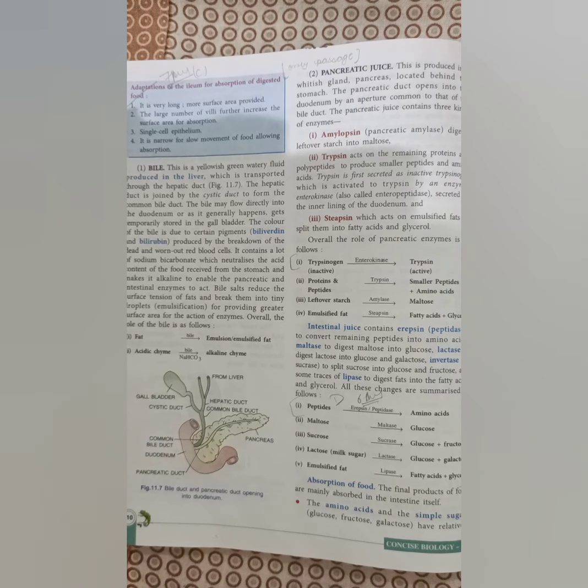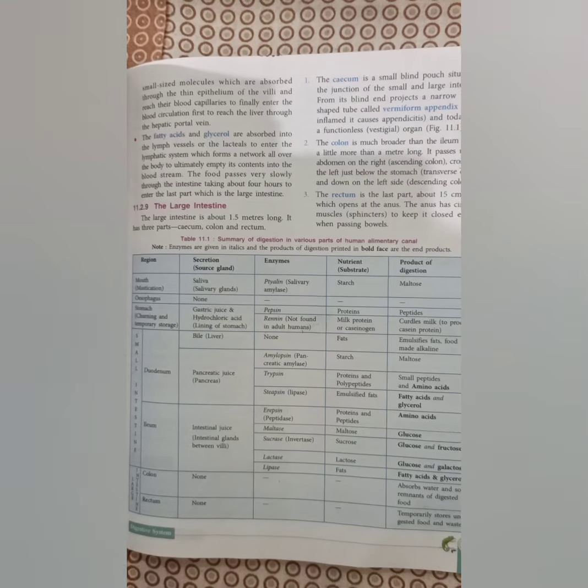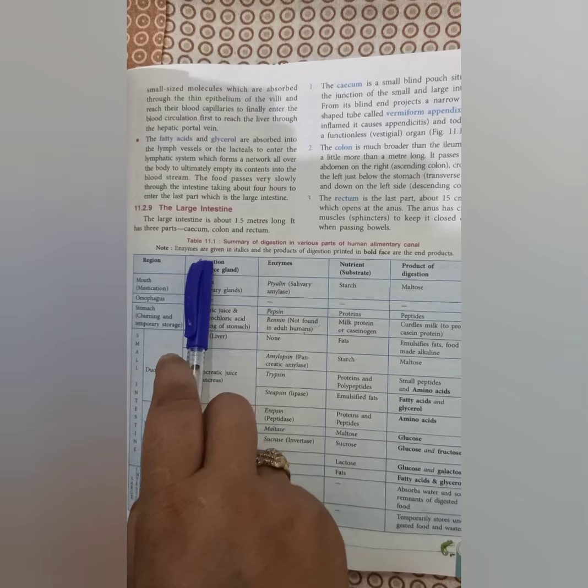Then after being changed into the simpler forms, absorption of food begins. So they are absorbed directly into the blood with the help of the small finger-like projections that are villi. So this is the main role of the small intestine. The next organ is the large intestine.